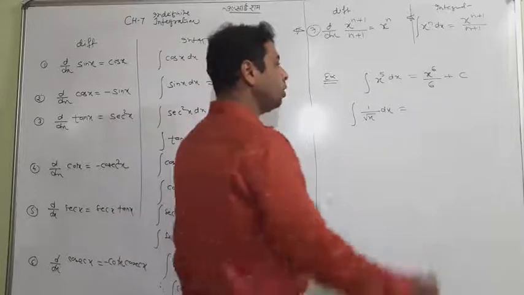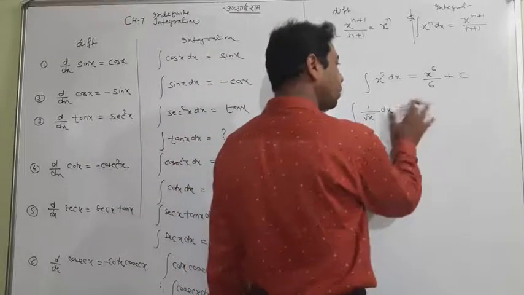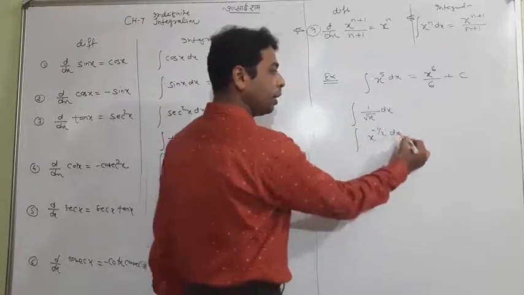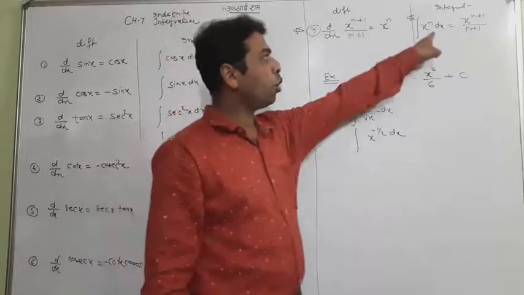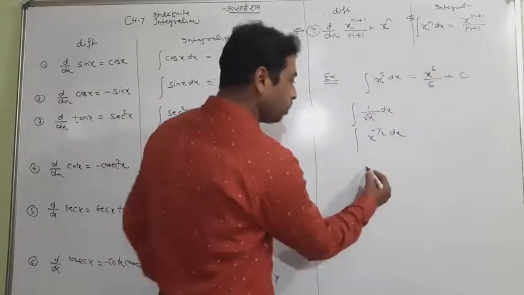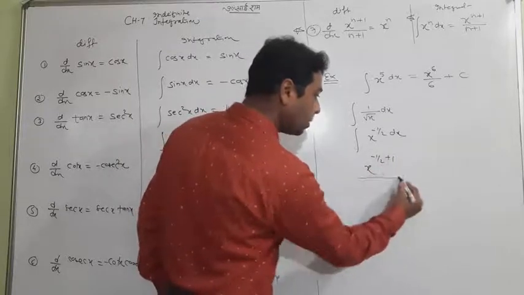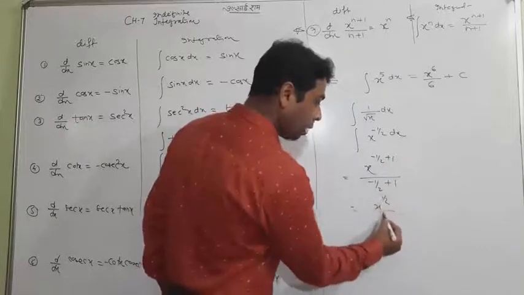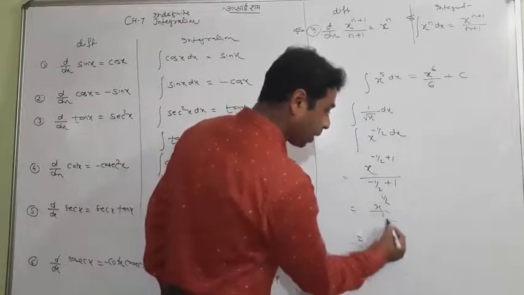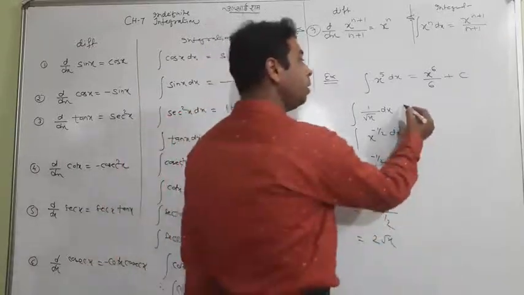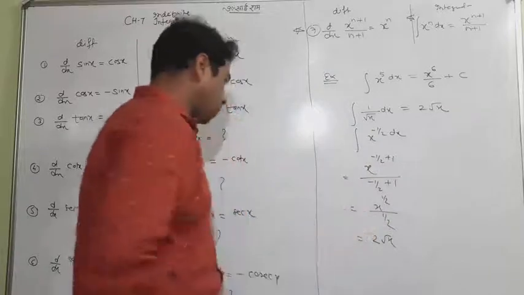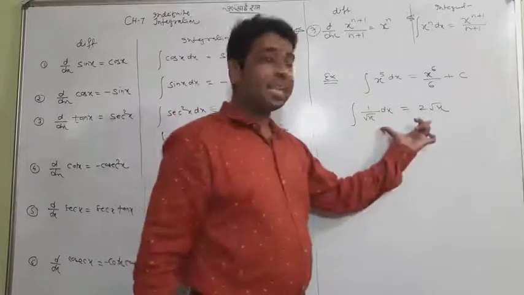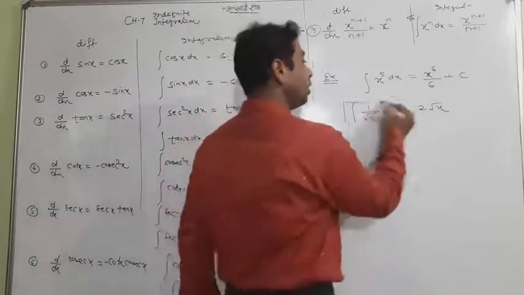So how to treat this question? Look at student. First I do, it is x to the power half. I'll take this in the numerator. It is x to the power minus half, and use the same law, x to the power n. 1 will add in the numerator, upon the same will come in the denominator. X to the power 1 by 2, and 1 by half is upon half. So 2 will go upside, and x to the power half is root x. So keep remembering that this is 2 into same, root x. I suggest you keep remembering this as a formula. Please. This has now become a formula.